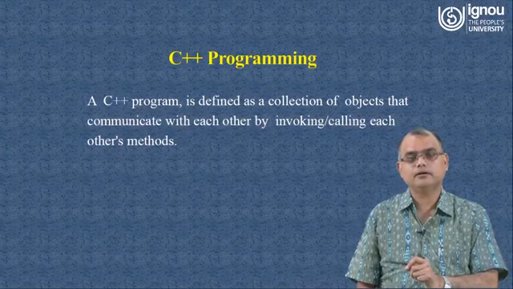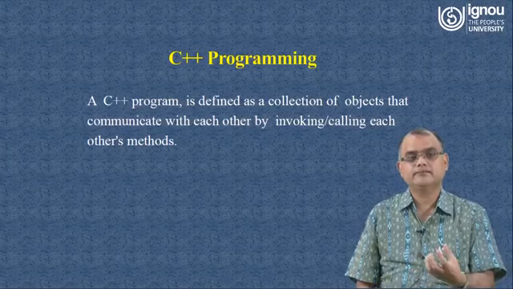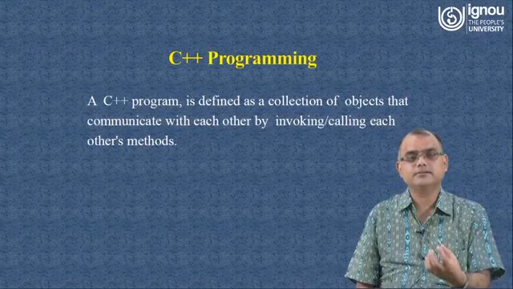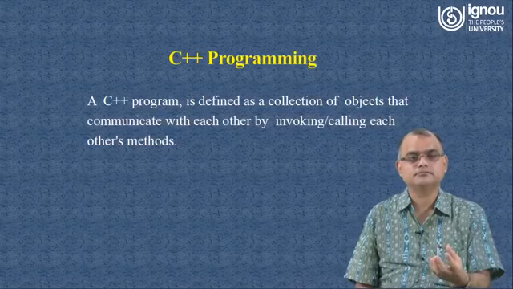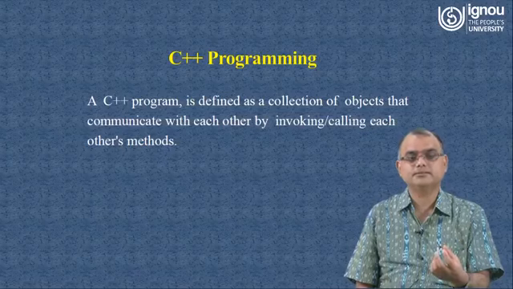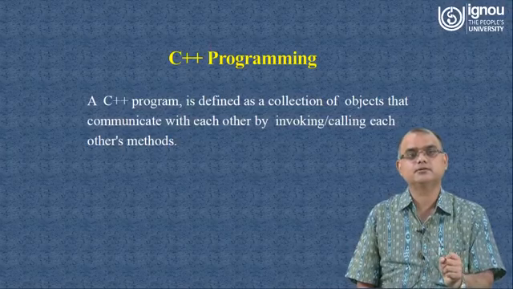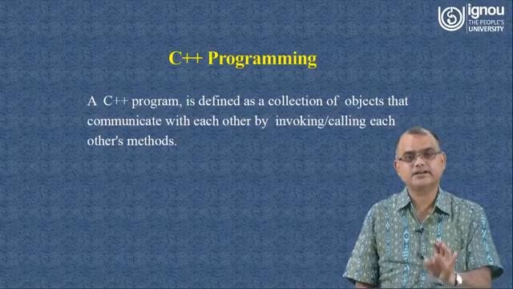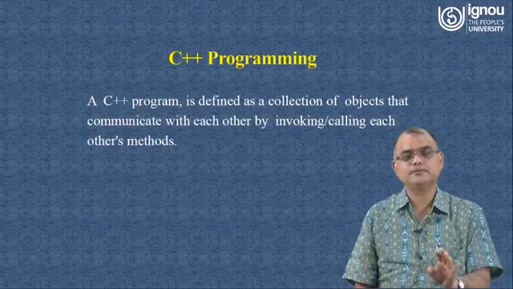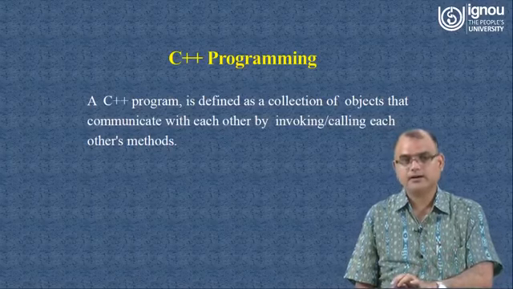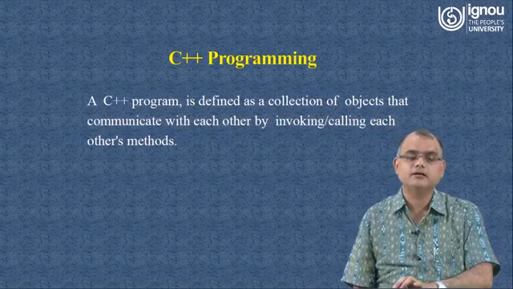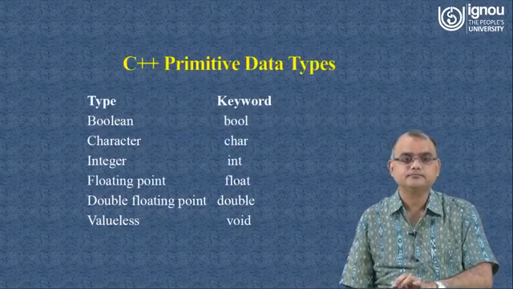So now one new term is coming here, that is object. Basically this is a trivial definition, just a talking-point sentence about the C++ program, saying that a C++ program is nothing but a collection of objects, and these objects communicate with each other to perform the operation. Just remember this point, because we will be repeating it again and again, and definitely with more explanation of what an object actually is.